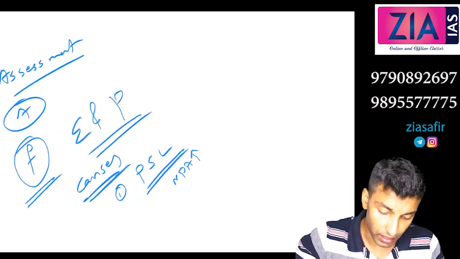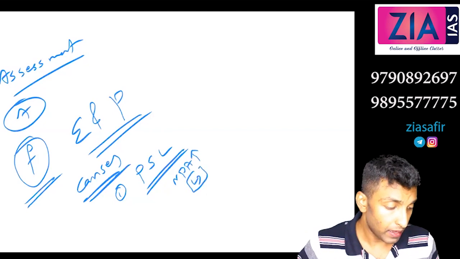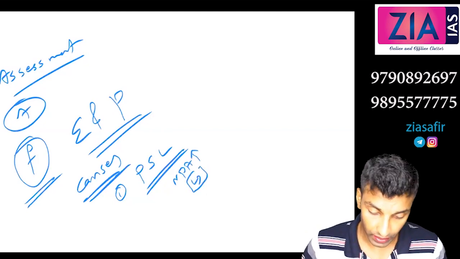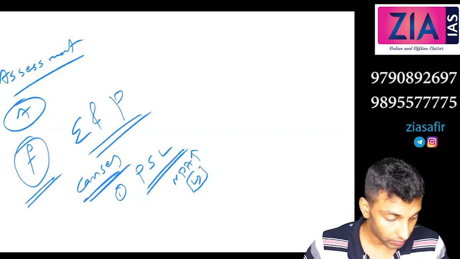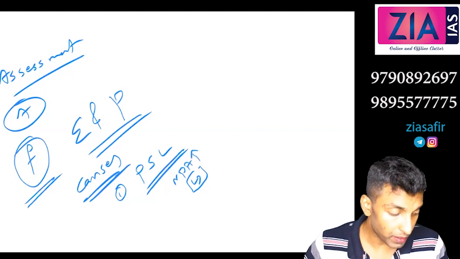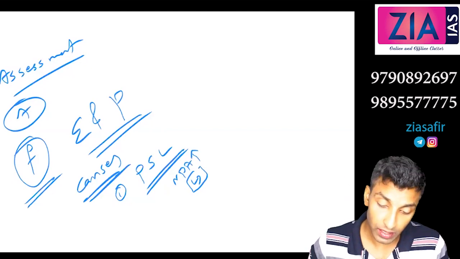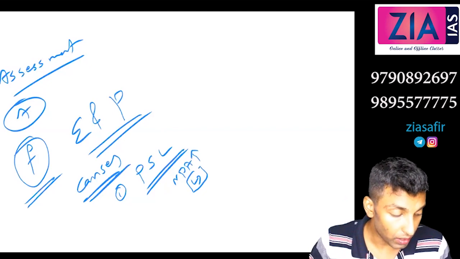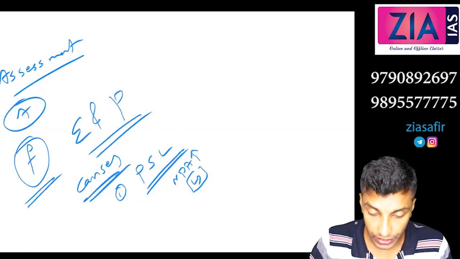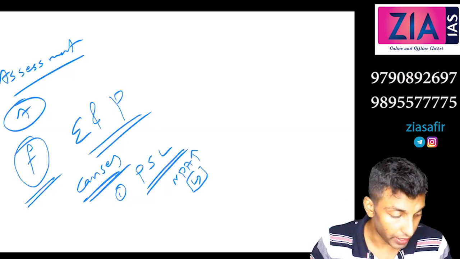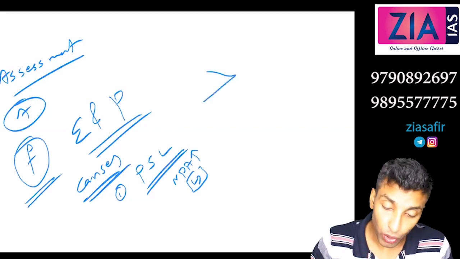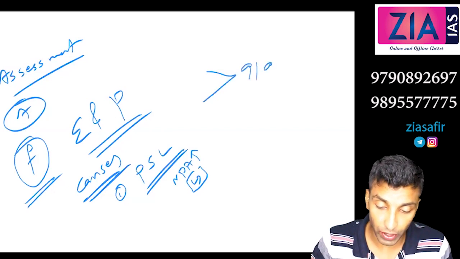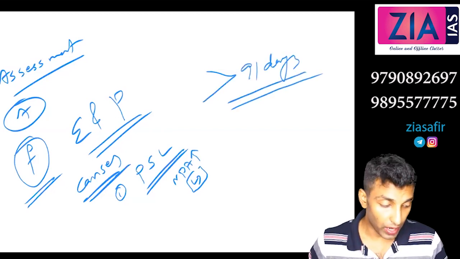Just write one line about what NPA, non-performing asset, is.